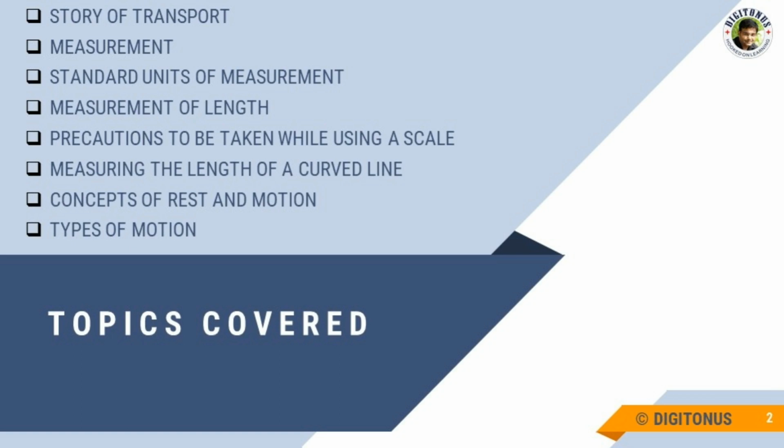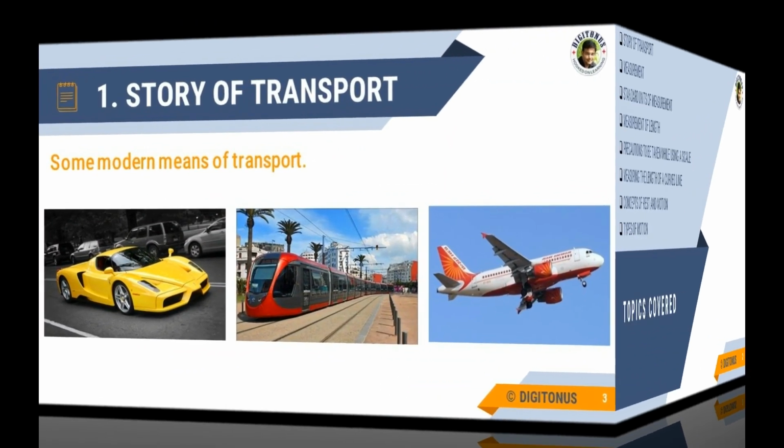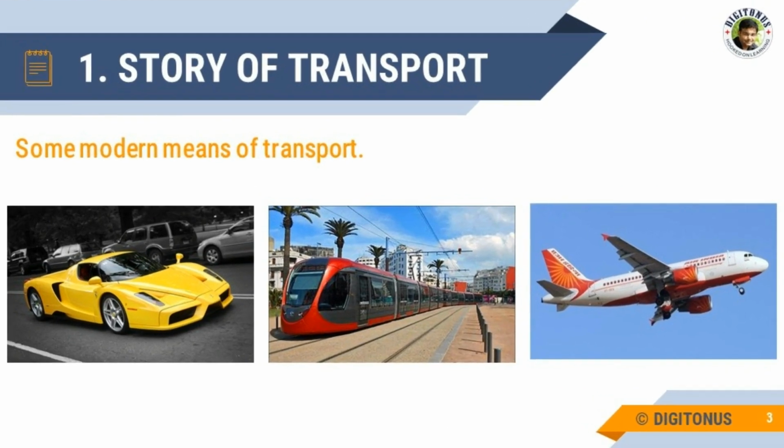Then we will study different types of motion like translatory motion, circular motion, rotatory motion, oscillatory motion, vibratory motion, and then at last periodic and non-periodic motion. So firstly, let us start. Let us learn about the story of transport.